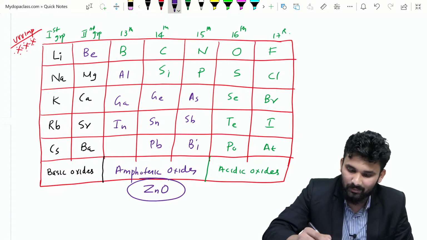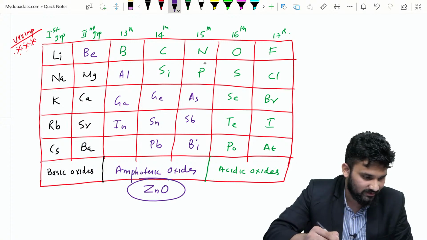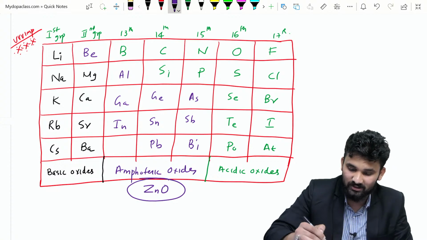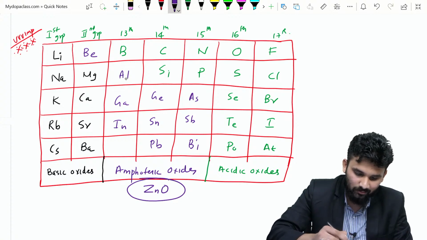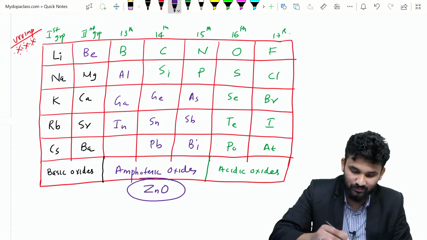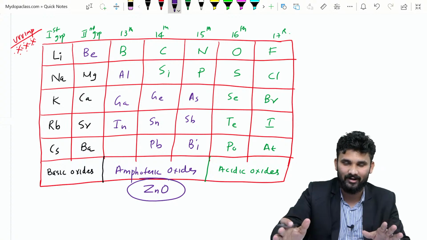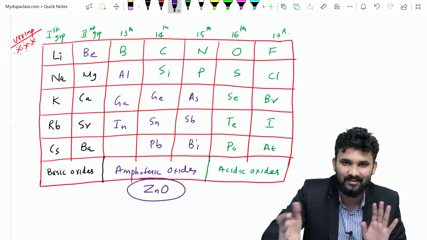And these green elements, fluorine, chlorine, bromine, iodine, astatine, oxygen, sulfur, selenium, tellurium, polonium, nitrogen, phosphorus, carbon, silicon and boron, all make acidic oxides. And these blue elements, beryllium, aluminium, gallium, indium, germanium, tin, lead, arsenic, antimony, bismuth, all make amphoteric oxides, and ZnO also makes an amphoteric oxide. If you know this box, then you can find the acidity, basicity or amphotericity.